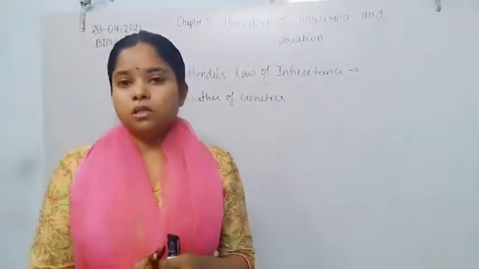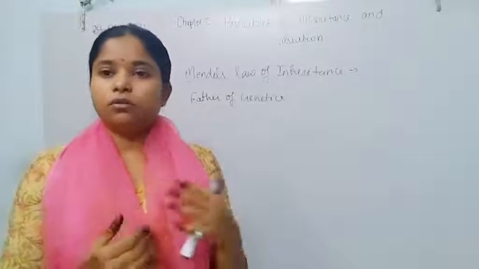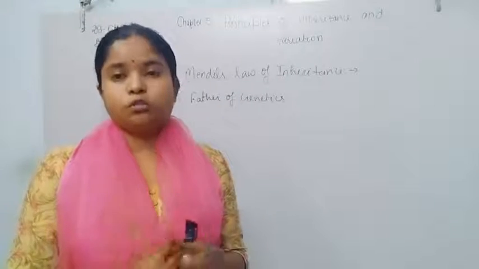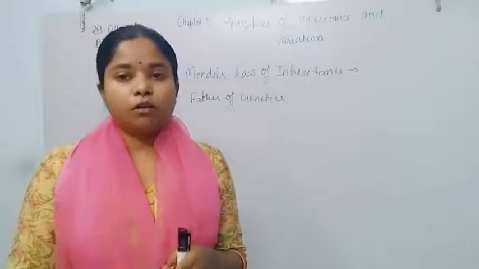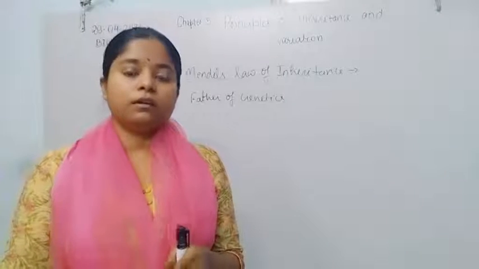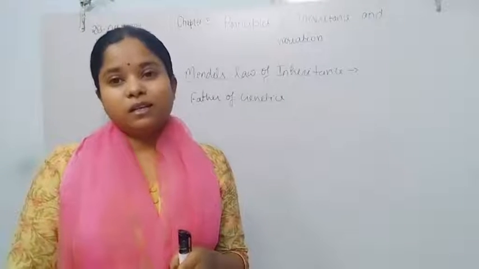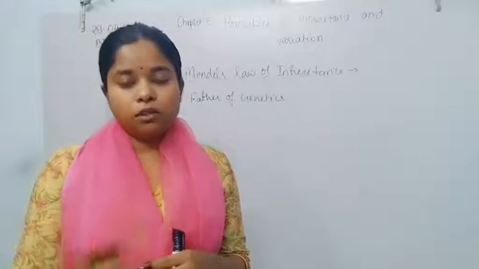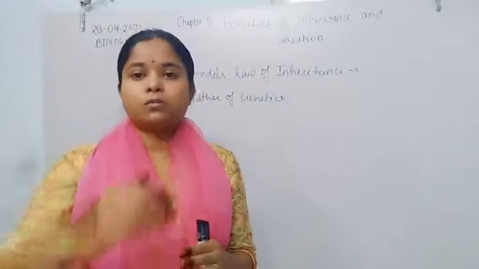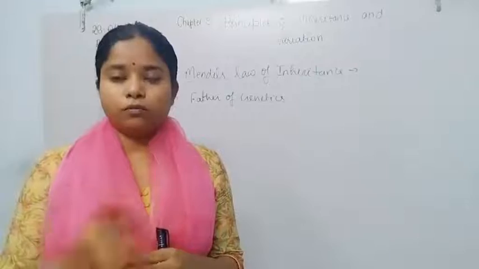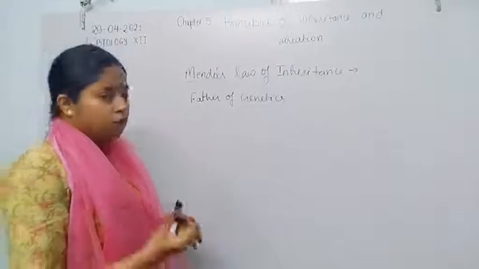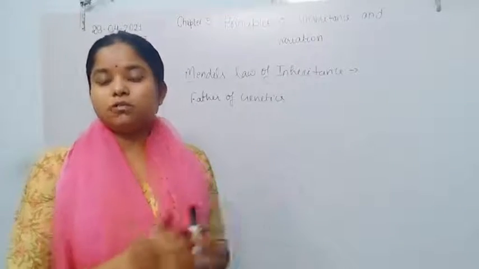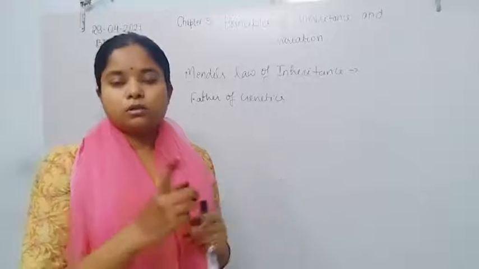For this purpose, he chose garden pea plant because they are easily grown in the field. And also the life cycle of garden pea plant is short. So within a year, they can complete the life cycle of 3 or 4 generations of garden pea plant, and he observed many data of the life cycle. So he can do 3 or more experiments within a year. That's why he chose the garden pea plant.